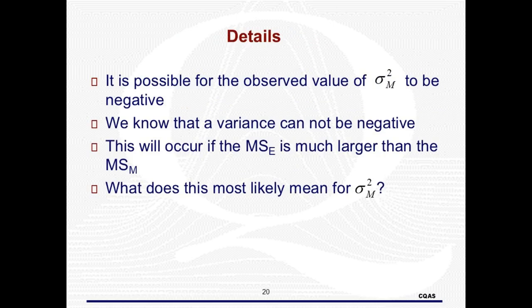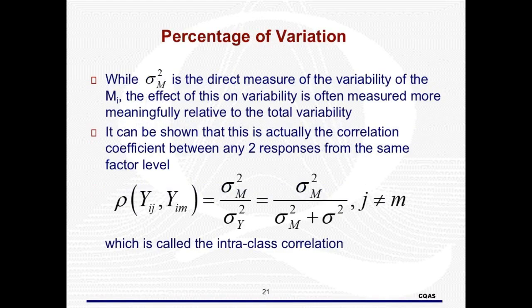Based on the method of moments estimator that we use for the variance component, it is actually possible to get a zero estimate for the variance component. Of course, this most likely means that the variance component is zero. This is just the percent of the overall variation represented by the treatment.